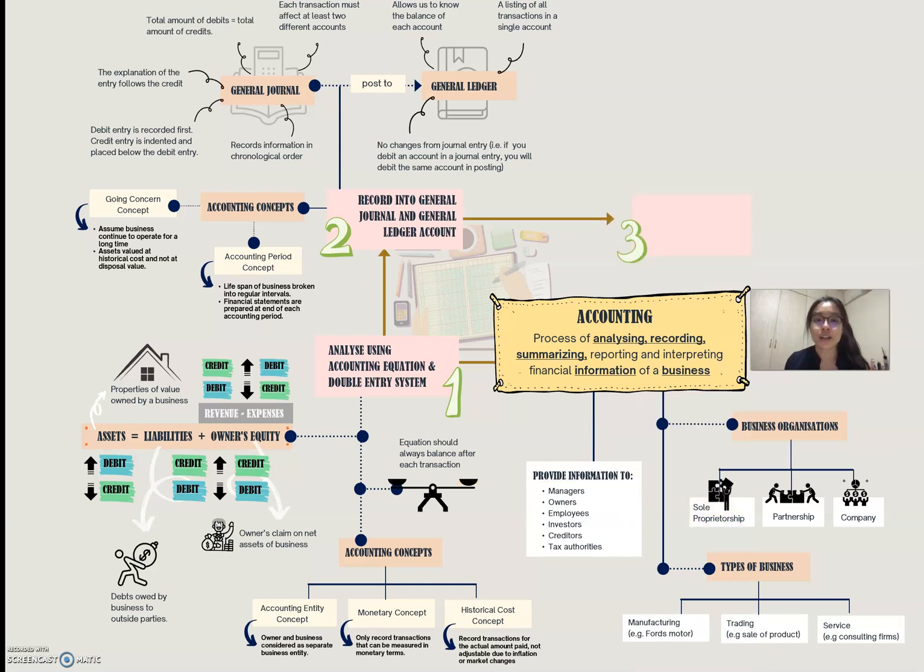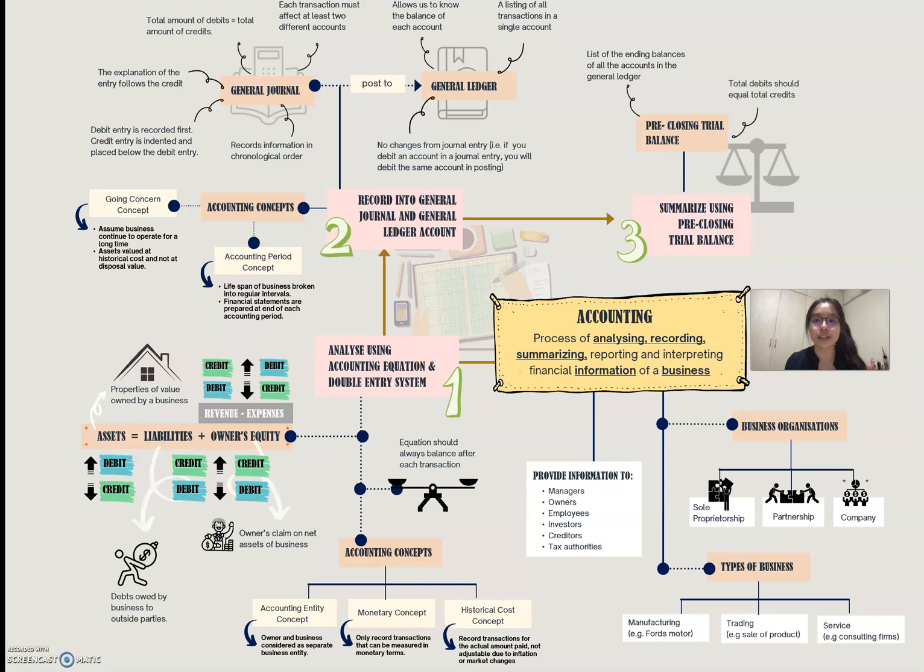Now that we have recorded everything into the general ledger, we will summarize using the pre-closing trial balance. The pre-closing trial balance is a list of the ending balances of all accounts in the general ledger, and at the same time, total debit should still also always equal total credits.